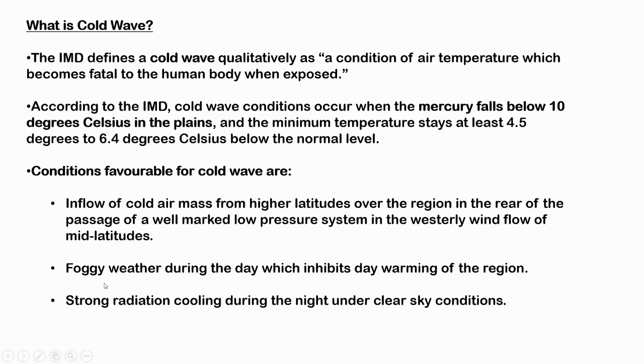Then, foggy weather during the day. If there is a lot of fog during the day, it inhibits day warming of the region. The warming that should happen because of the sun's rays, which we call insolation, happens less because of the fog. The fog prevents the region from warming, and that becomes another condition. And then strong radiation cooling during the night under clear sky conditions. We look at other reasons why they are formed, but when these primary conditions are there, we can see that a cold wave can be formed.